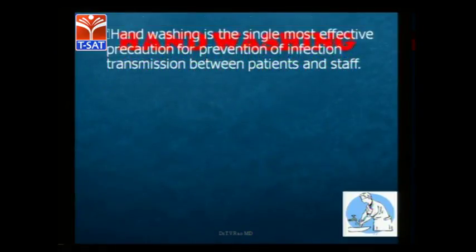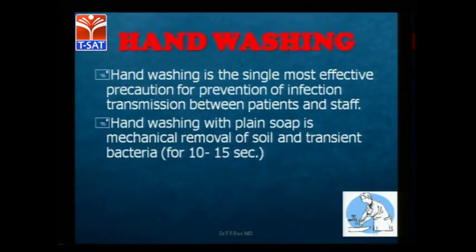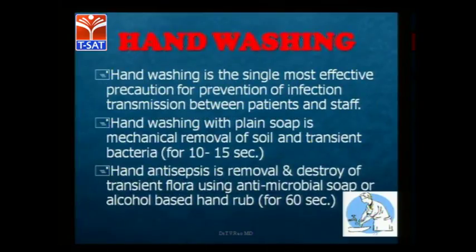In general, hand washing is the single most effective precaution for prevention of infection and transmission between patients and staff. It is easy, and it is right there in our hands, but most people are negligent about hand washing before anything. Hand washing with plain soap, with mechanical removal of soil and transient bacteria, takes 10 to 15 seconds. If you do it properly, it will clear it. This aseptic technique removes and destroys a lot of bacteria, and antimicrobial soap or alcohol-based hand rub for at least 60 seconds will help control infection in the patient.